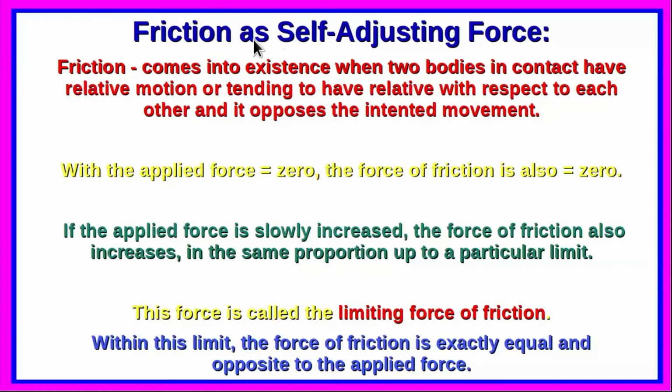Now, we can see that friction is what is known as a self-adjusting force. We know that friction comes into existence when the two bodies in contact have relative motion or tending to have relative motion with respect to each other, and it opposes the intended movement. When the applied force is 0, the force of friction is also 0 identically. If the applied force is slowly increased, the force of friction also increases in the same proportion up to a particular limit. This force is called the limiting force of friction, the maximum frictional force which is necessary just before sliding starts. Within this limit, the force of friction is exactly equal and opposite to the applied force. That is why we can call friction a self-adjusting force.